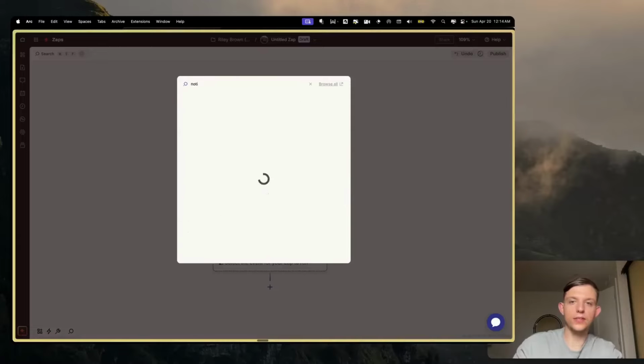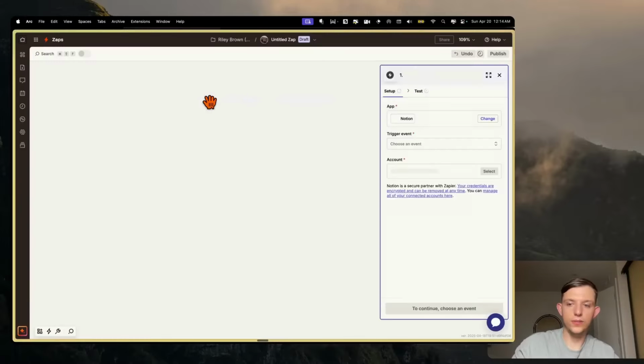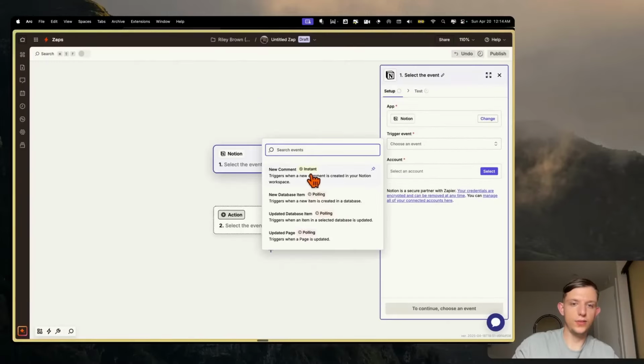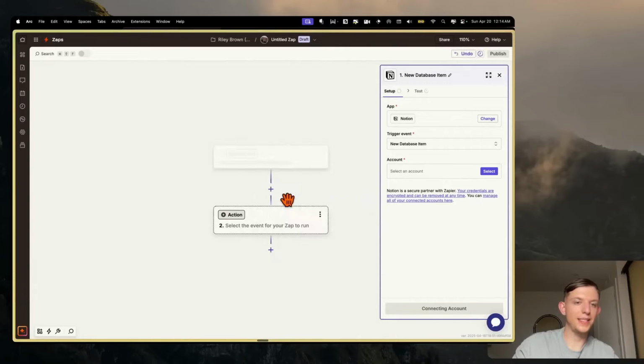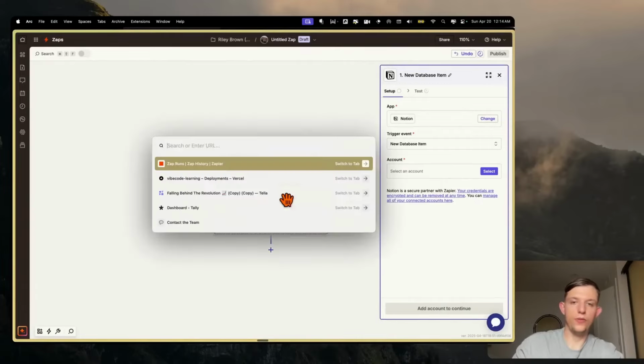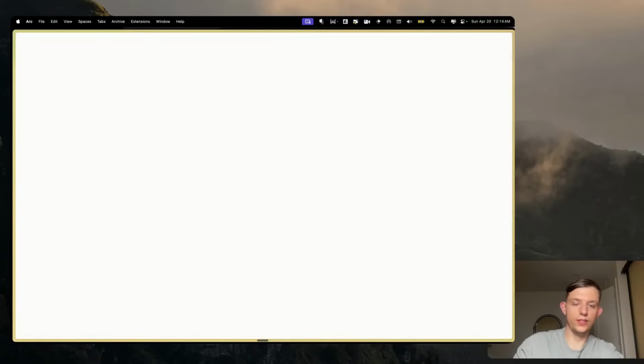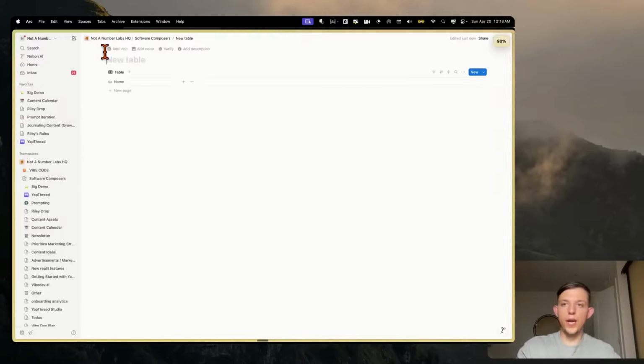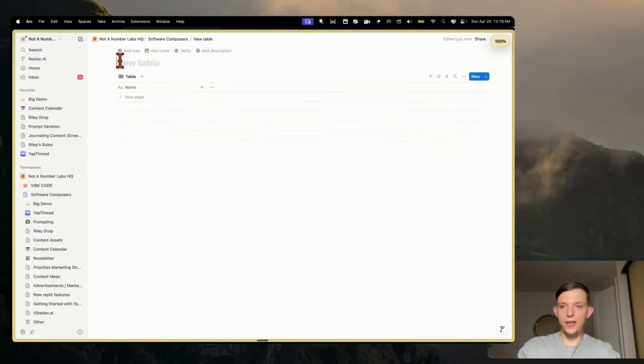So let's go ahead and click on Notion, and let's select an event. So let's say when a new database item happens. If we're in Notion, for those of you who are in Notion, it's kind of like an overcomplicated Excel spreadsheet with like Wikipedia in it. But anyway, in Notion you can create these things called databases, and they're kind of like tables. And so we're just going to create, let's call this Zapier